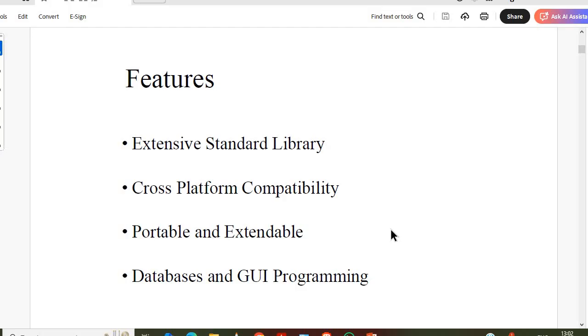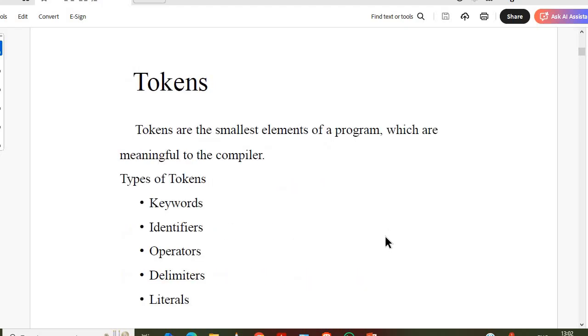So next one is the features of Python. It has an extensive standard library. It has cross-platform compatibility. It is very portable and extendable, and databases and GUI programming are also used. And what is a token? Everyone knows tokens are used in C also. It's the smallest element, right? So what are the types of token? Keyword, identifier, operator, delimiter, and literals. These are the various elements in the token.